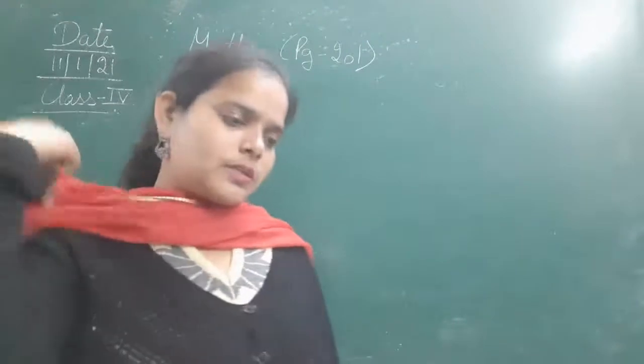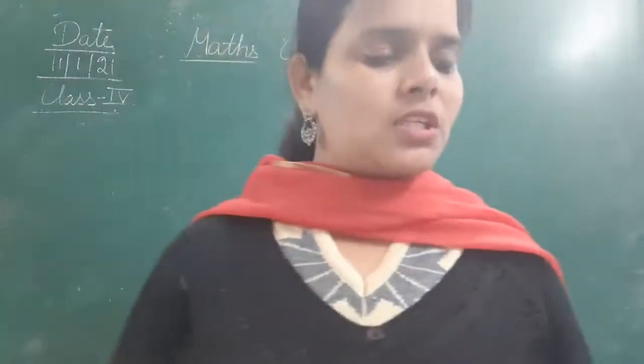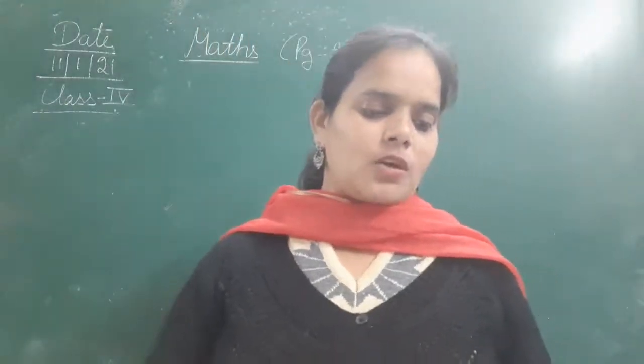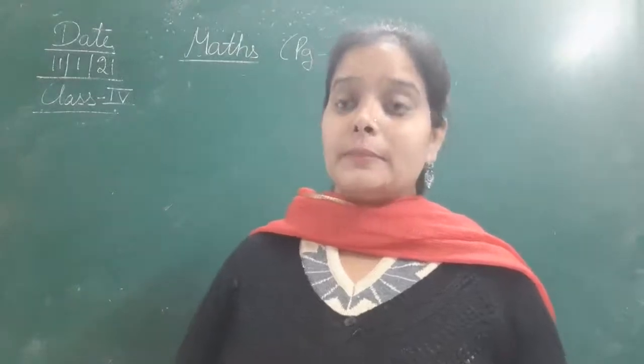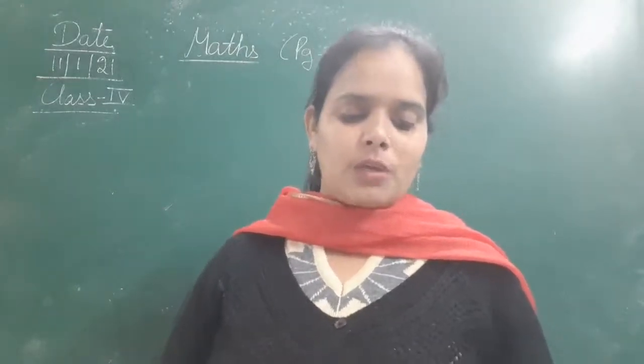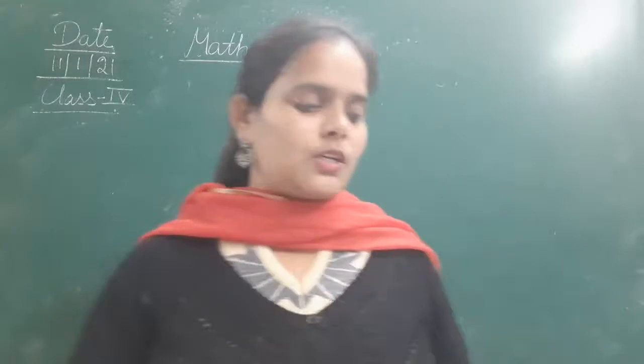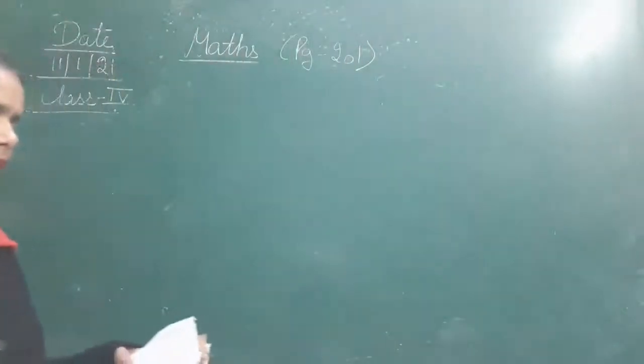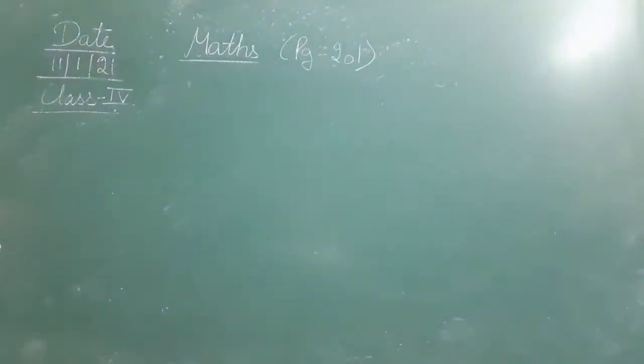Let's do it. Question number 15 is subtract. The measurement is already given and we have to subtract it.